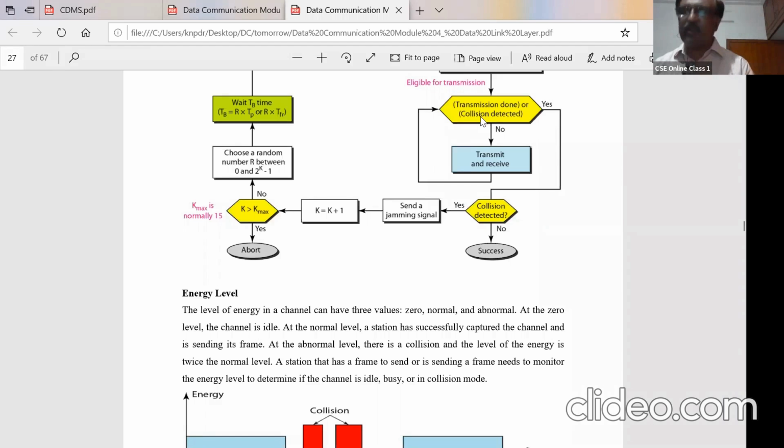That means in collision detection, what you see here is that once a station takes control of the transmission, it will identify the collision. If the collision is detected, it will not leave the channel, right? It sends the jamming signals to the others, then waits for a backoff time and tries to send the packet that it was supposed to send. That's what it does. So that is the collision detection.